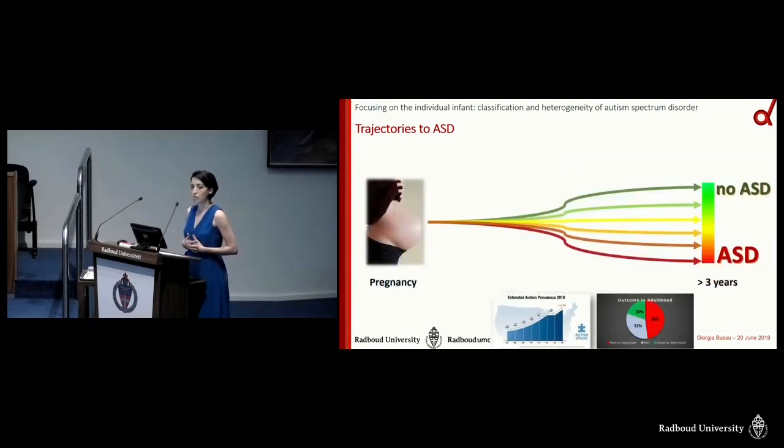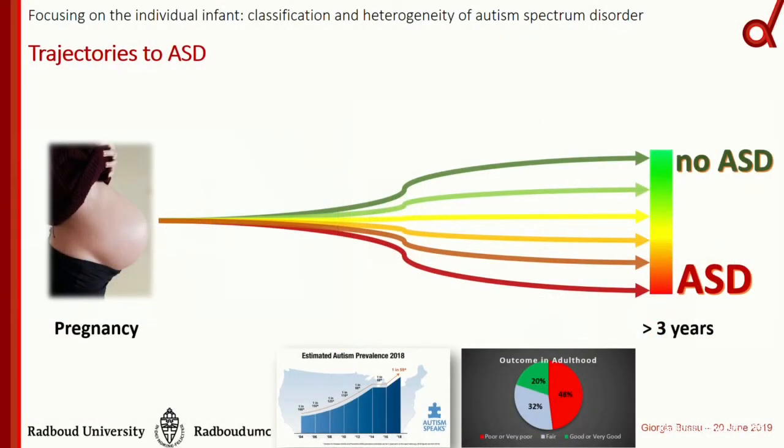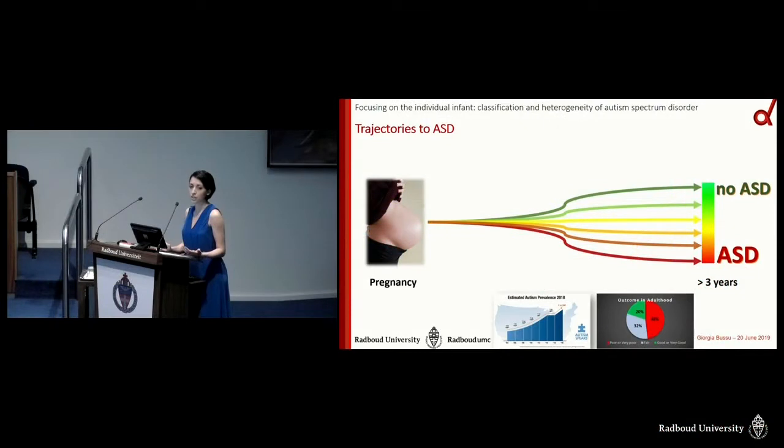The best prognosis for ASD currently lies in early targeted interventions aimed at improving such later functioning, but research suggests that such intervention has to occur in a timely manner, possibly within the first few years of life. And although we know that the trajectory to ASD already begins in pregnancy, the average age of diagnosis is about 3 years or even later, which leaves a huge gap and delays access to intervention.